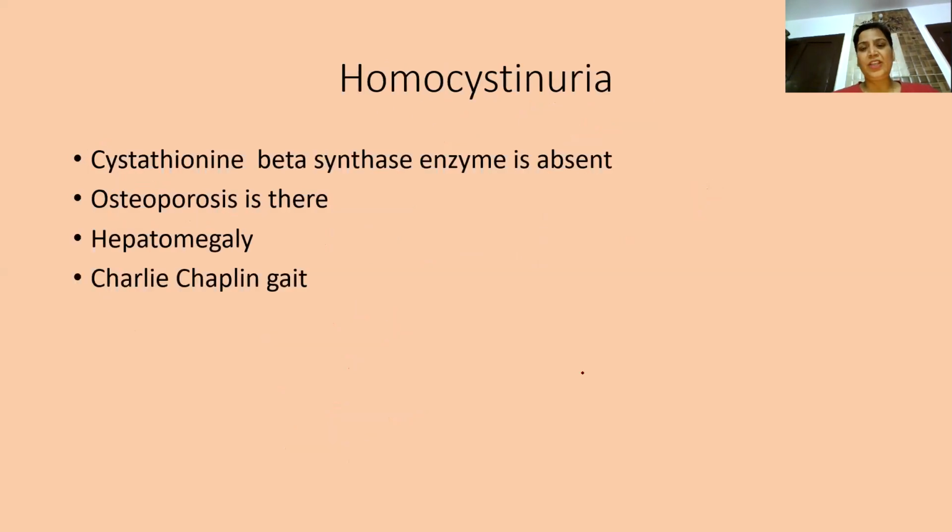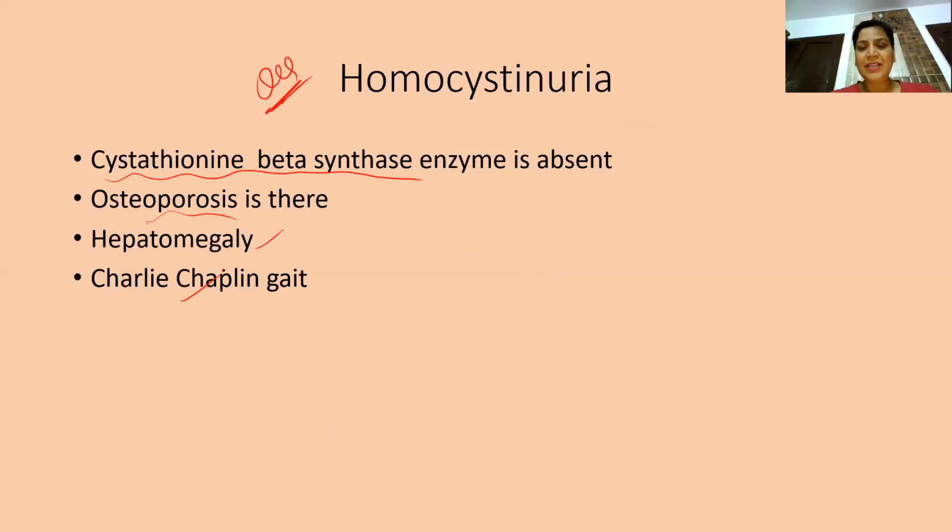Then homocystinuria, again a very, very important disease. Homocystinuria is due to the deficiency of cystathionine beta synthase enzyme. Basically what happens is there is osteoporosis, weak bone density, hepatomegaly, and it leads to Charlie Chaplin gait.